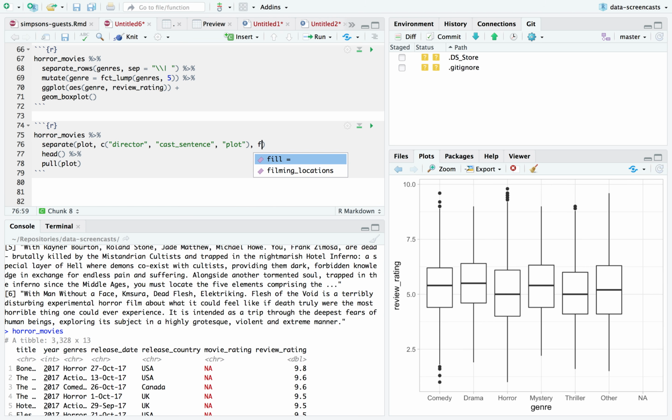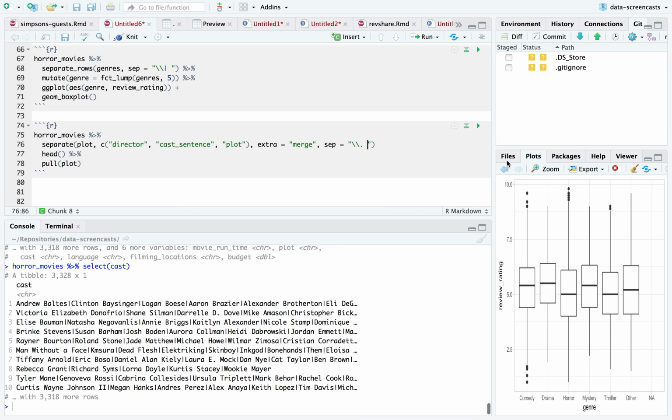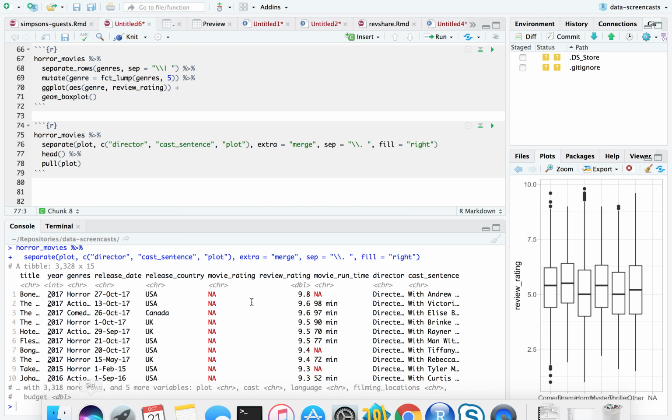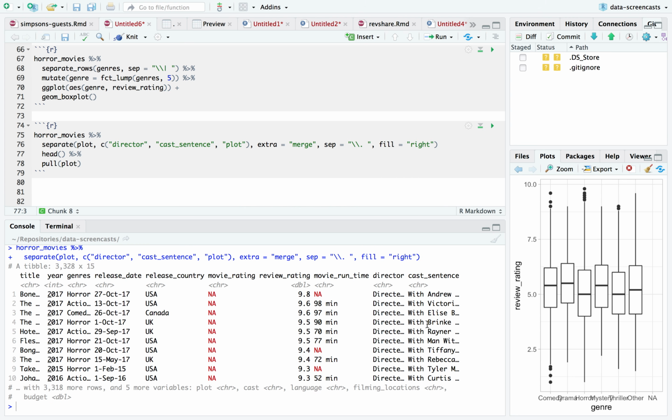I'm also going to say extra equals merge, and sep is dot space. Extra merge means that there's going to be more than 3 sentences for most of these. And if I say extra merge, expected 3 pieces, missing pieces, fill is right, and that will handle this, since sometimes they don't have a directed by and a cast sentence.